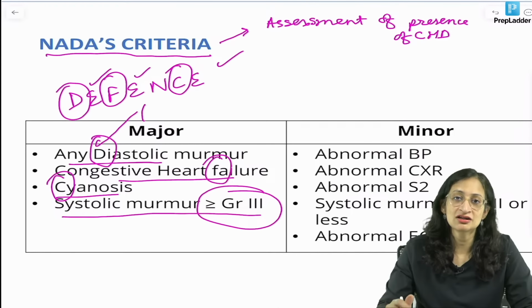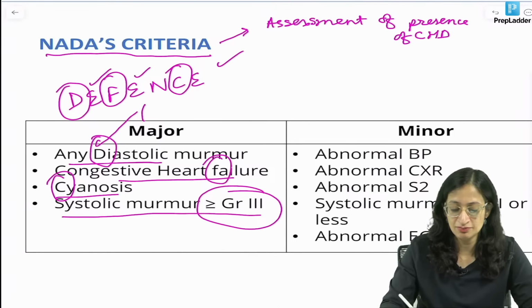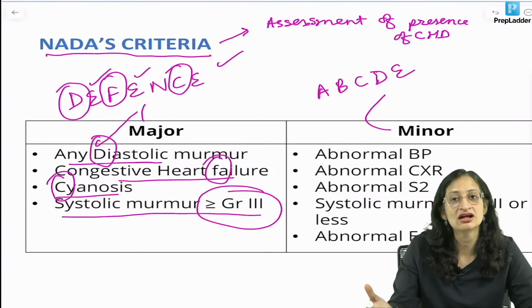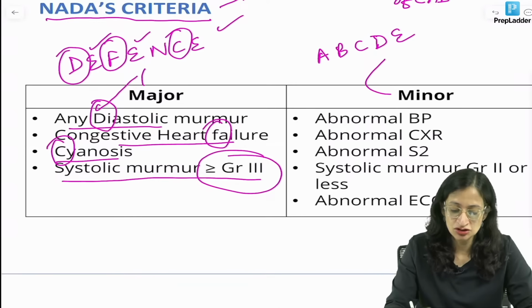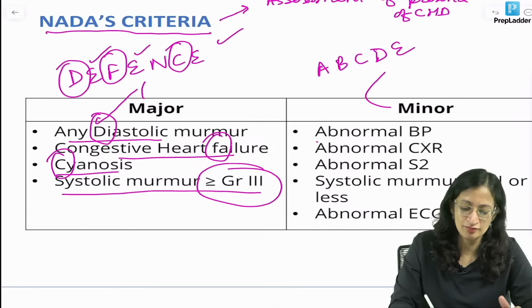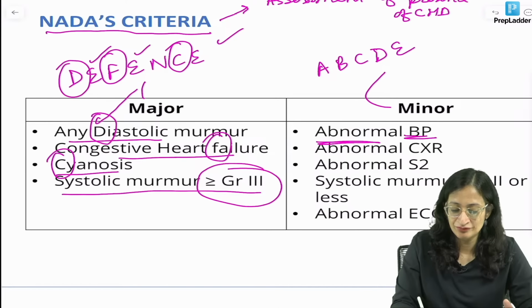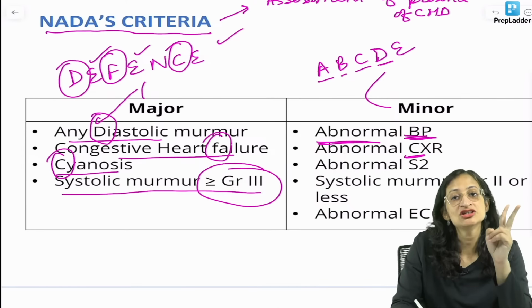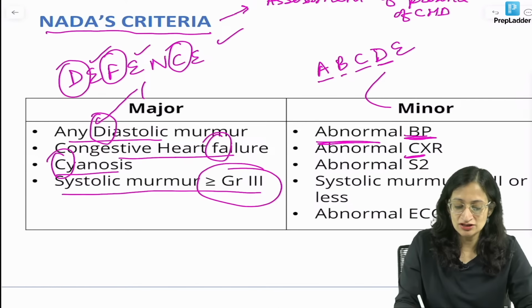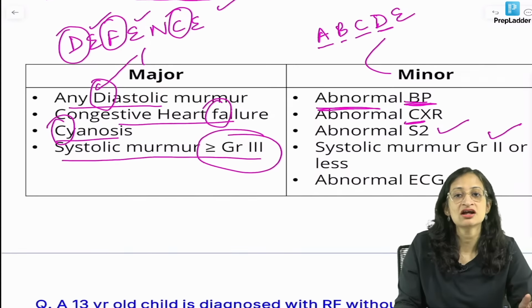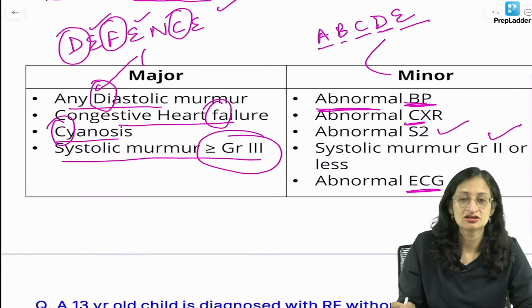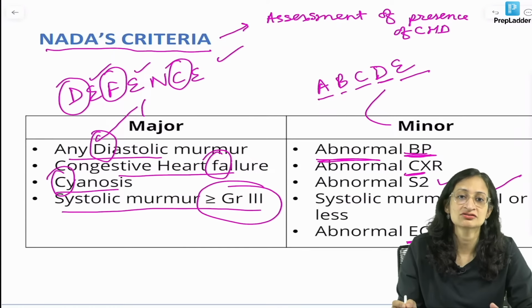Now, minor criteria, so remember major learns defense, but minor learns A, B, C, D, E. Yes, a minor means a child, he is going to learn A, B, C, D, E first. So, A is for abnormal, B is for BP, C is for chest x-ray, D is die. Die means two things. What are they? So, one is abnormal second heart sound and systolic murmur grade 2 or less. So, second heart sound and grade 2 or less both have 2 in it and E is for abnormal ECG.